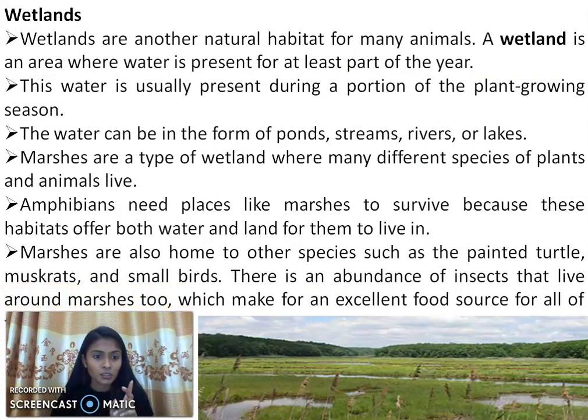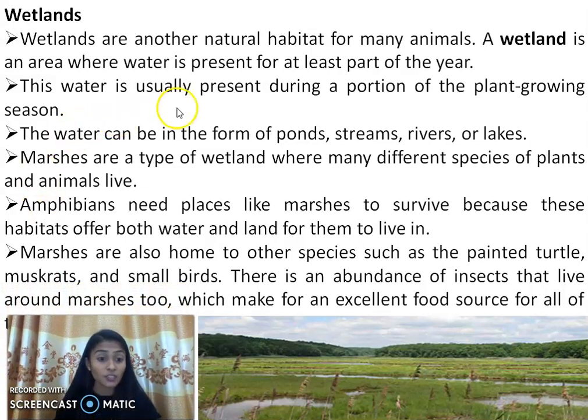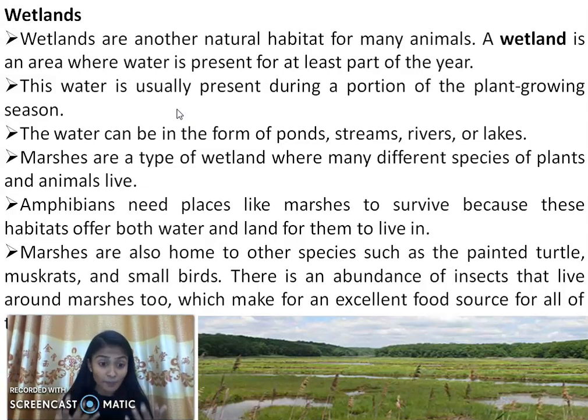So, say the wetlands. First one is forest, now the wetlands. Why is it called wetlands? Because water is present at least a part of the year. That is the main characteristic to identify wetlands. A wetland is an area where water is present at least a part of the year, either in a sparse amount or a higher amount, or in patches or river streams. Different types of water can be present, but water must be present to characterize a wetland. Otherwise, it cannot be called a wetland.